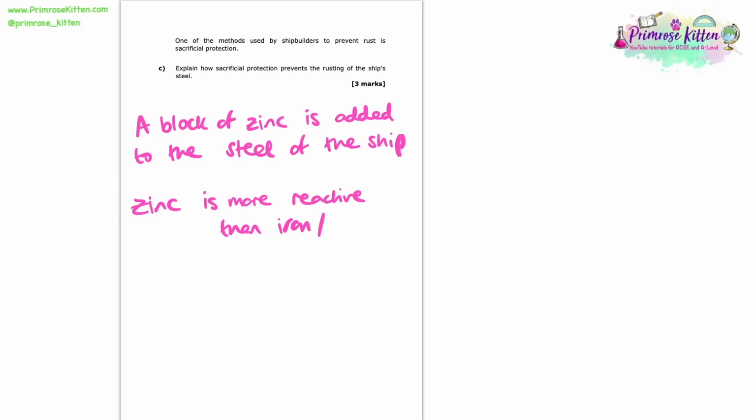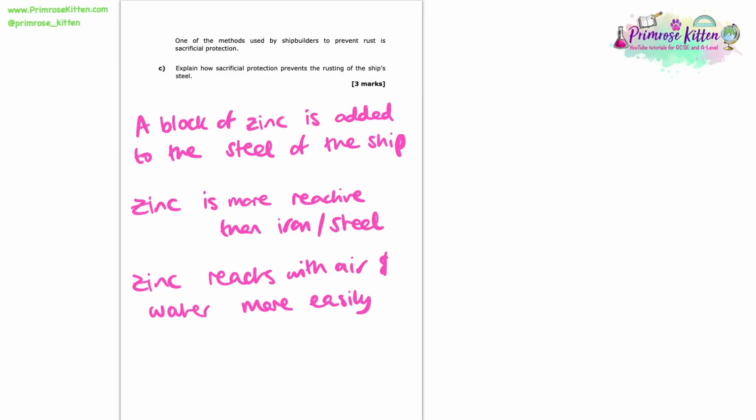Because it's more reactive than that steel, that means that rather than the steel reacting with the oxygen and the water, the zinc will actually react with it instead, meaning that any corrosion is going to happen to the zinc rather than the steel. So those are our 3 key points that we want to make in this question.